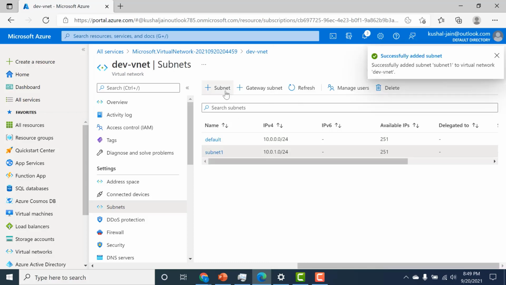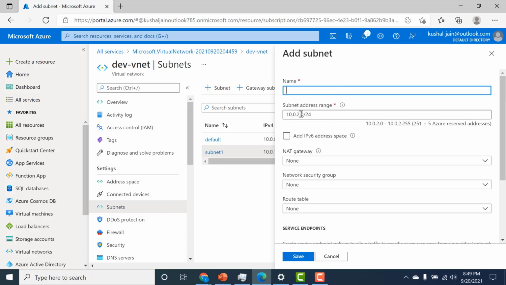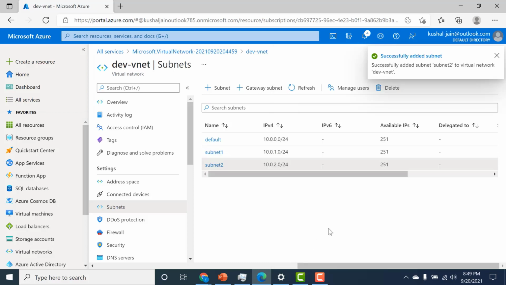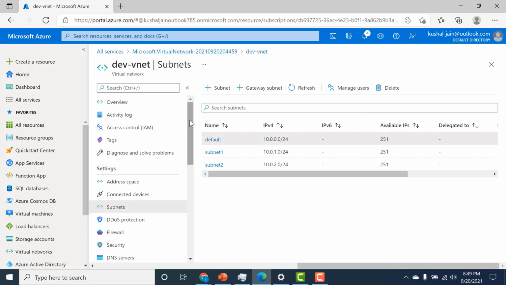And let's create one more subnet. Click on subnet again, and you can see that the address space changes from 1 to 2. I'll just call this subnet 2. Click on save. And you can see that I've created 3 subnets. And that's it for this particular chapter. Now you know how you can create your virtual network and you can create subnets within it.